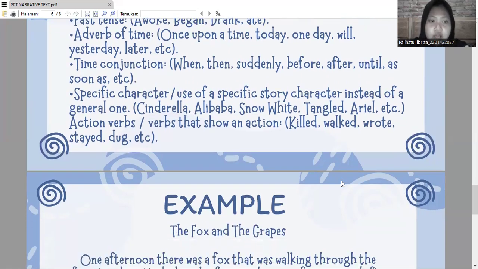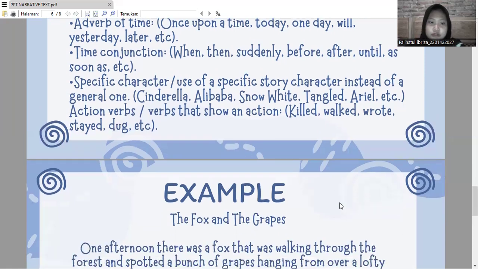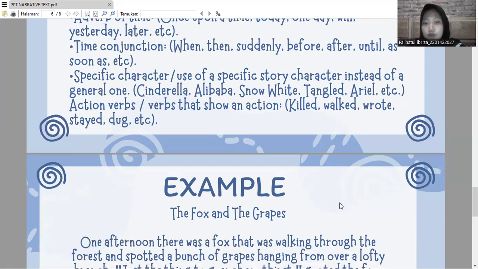And the fourth is specific character, or the use of a specific story character instead of a general one. For example, in the stories Cinderella, Alibaba, Snow White, Ariel. And the fifth is action verb, or verbs that show an action: killed, walked, wrote, stared, talked, and etc.